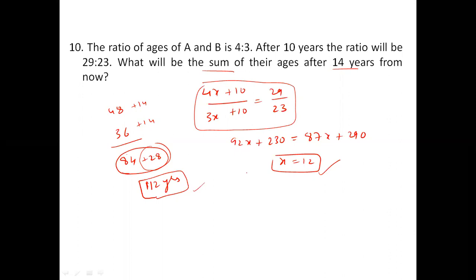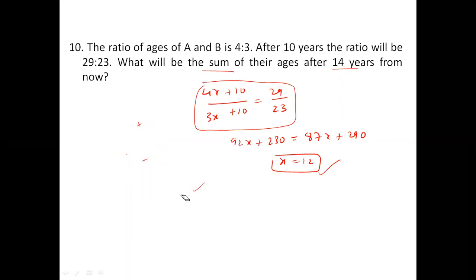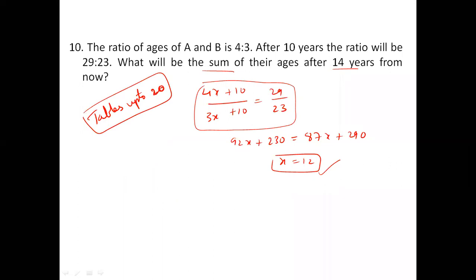So this is how time can be managed when you do things without unnecessary calculations, or by making your calculations fast. And let me say one thing, I am not using any principles of speed math. I never use unnecessary things like Chinese multiplication or Japanese multiplication. The only thing I always ask my students to do is be good at tables up to 20. Once you are good at tables up to 20, any examination up to mains level can be easily cracked. We'll guide them on how to use that tables knowledge in the actual questions. Concept should be strong, your English comprehension should be strong, and your tables up to 20 should be strong. Nothing else is needed.